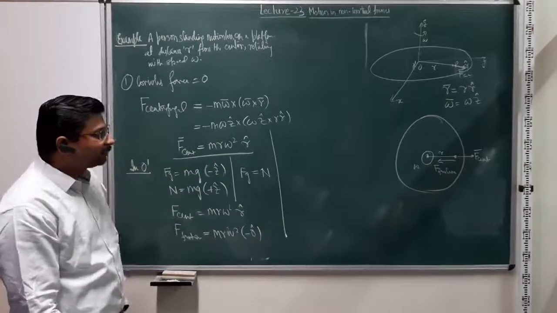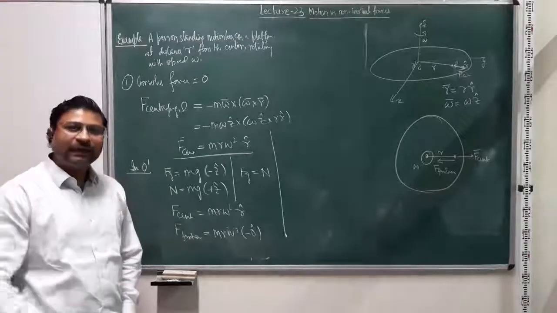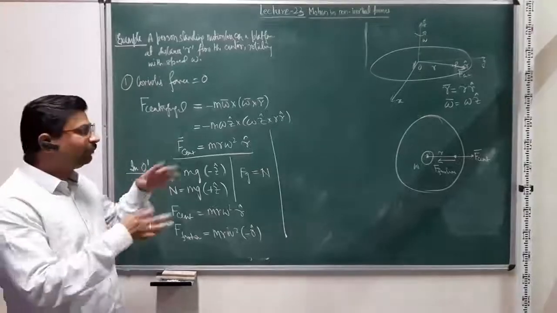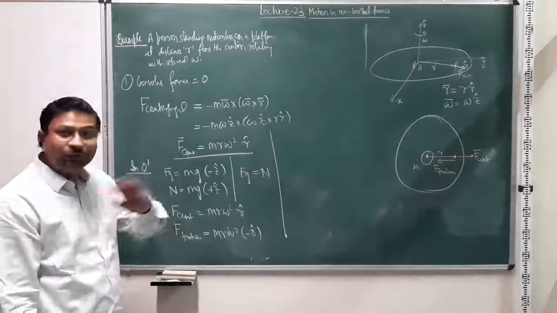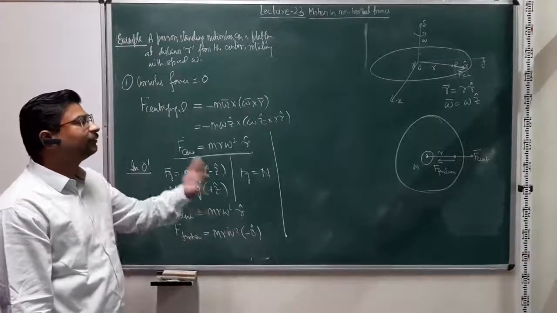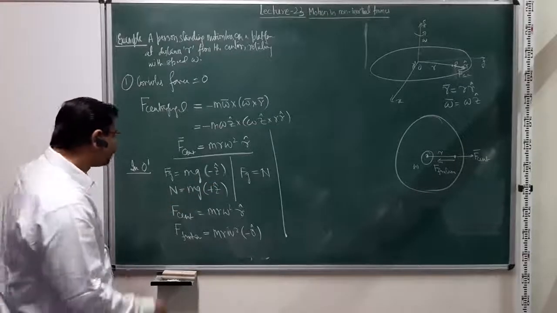Now let us try to understand the same thing from the point of view of a person who is standing still on the ground, right? So from the inertial frame, how do I explain the exact same phenomenon? Because the person is standing on the platform, he is actually not moving with respect to the platform. So how do I, who is standing on the ground, looking at the platform rotating, explain the same situation, right?